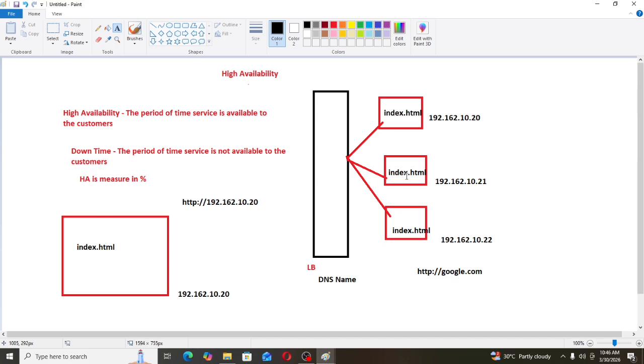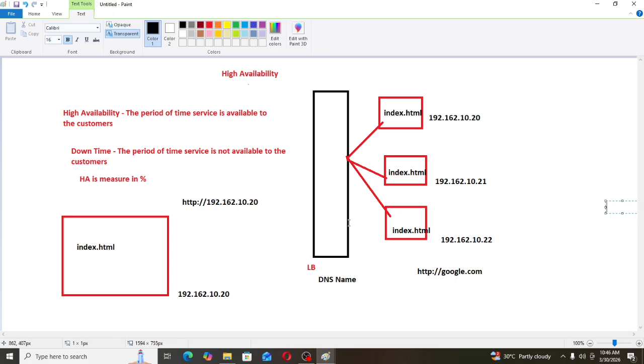Now, if by chance any server goes down, how will we come to know? Here the load balancer will do health checks of these applications. Every time, the load balancer will do health checks of these applications so that the server should not go down. This concept is called monitoring. Then what is monitoring? Monitoring means the load balancer will do health checks of the applications.